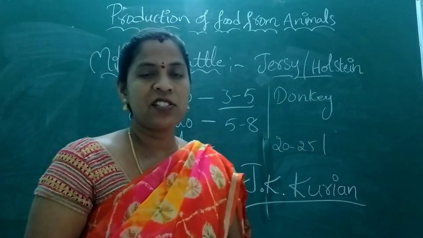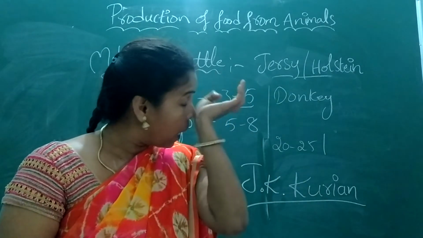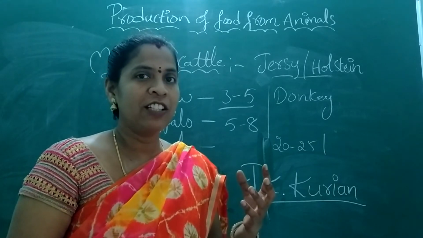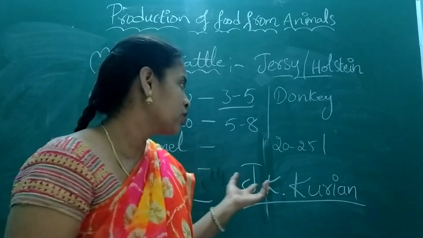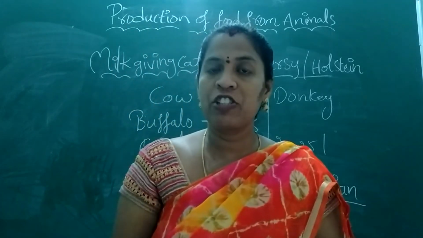He was the first scientist in India and is also known as the father of the white revolution. White, because milk is white in color, right? To improve the milk production he worked on it. That's why he is known as the father of the white revolution.